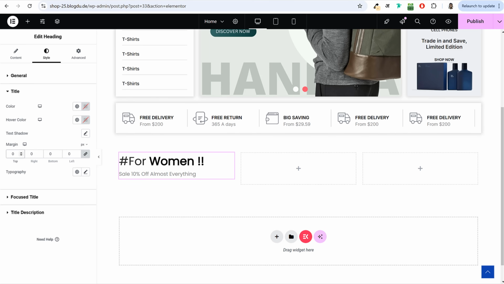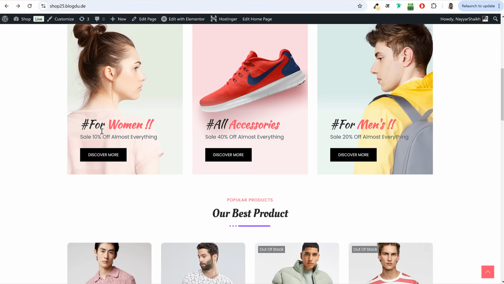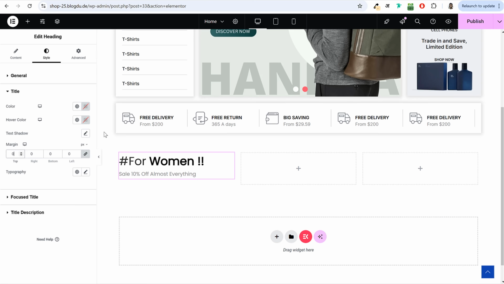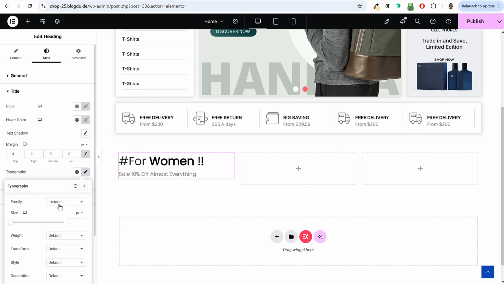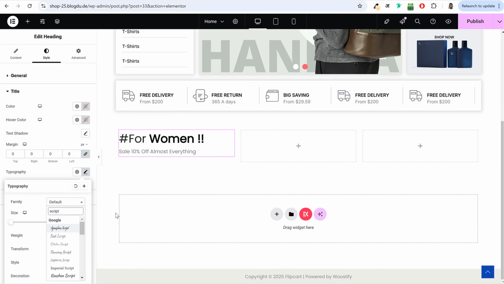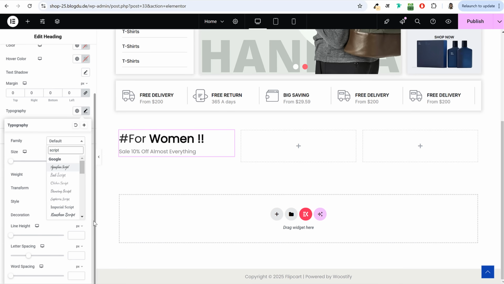Now for the title, the color is fine, but we want to change the font style. This is a very different type of font family. So for this, we'll select typography and you can search for script. Now there are many different scripts that you can use. If I search for script, you can see so many options will be present to you. Whichever you like, you can use from here.